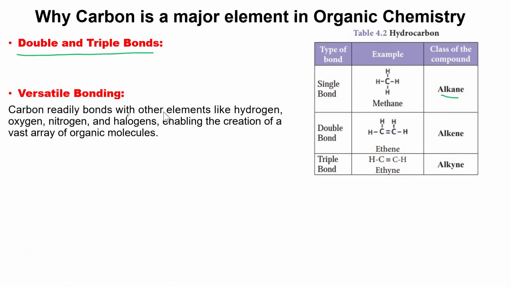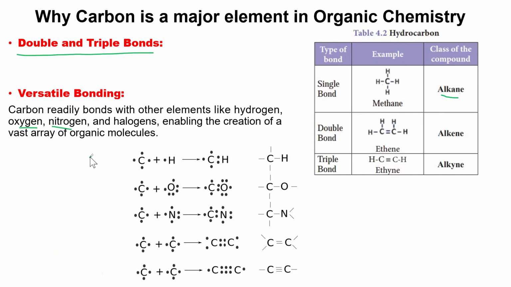So carbon readily bonds with other elements like hydrogen. It can also bond with oxygen. It can also bond with nitrogen and halogens. And this enables the creation of a vast array of organic compounds.